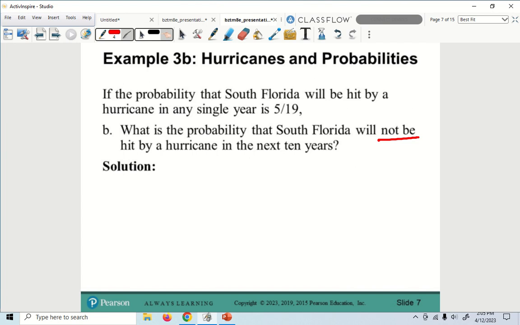It is the complement. The complement is the number I'm missing to make it add up to 100%, or as a decimal, 1.0. So as a fraction, this is 5 out of 19, right? To be 1, it's going to be 19 out of 19. So the complement means what am I missing to add up to 19 out of 19? So this one's going to be 14, right? So the complement, so the not, would be 14 out of 19, right?